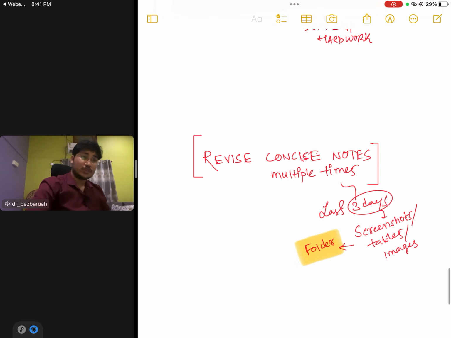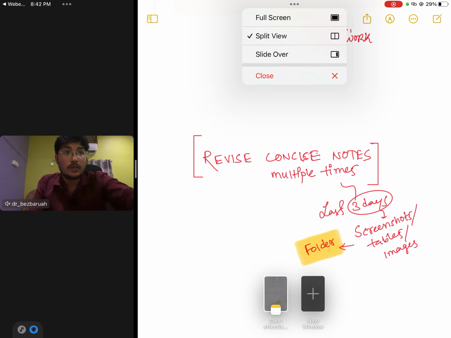Again, revise concise notes multiple times. This is the main thing, you have to revise it multiple times. In the last 3 days, screenshot table images, you have to include them in a folder, and you have to make this kind of folder so that you can easily revise all the important screenshots from here. I will show you how to make this kind of folder.